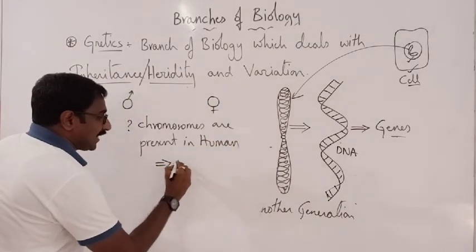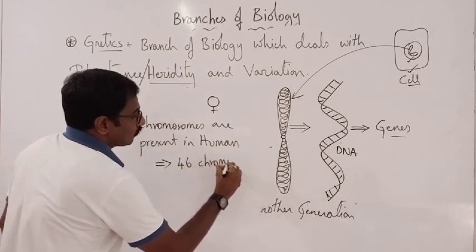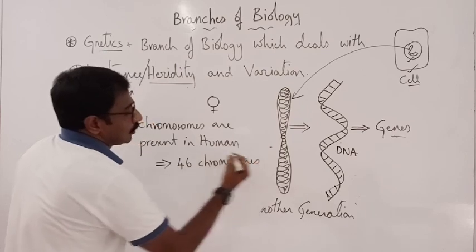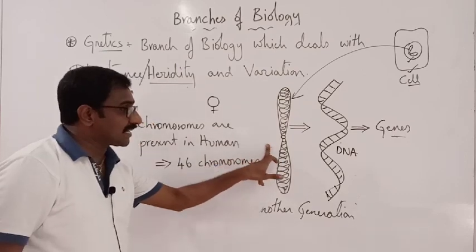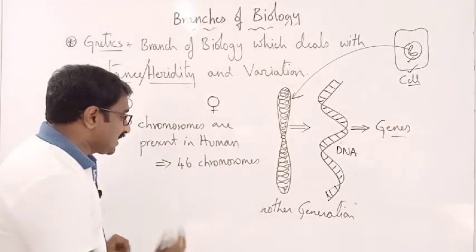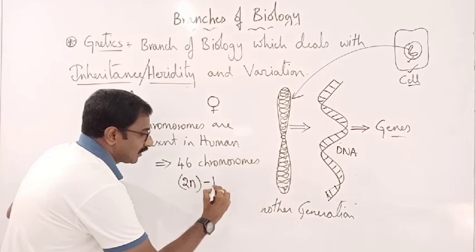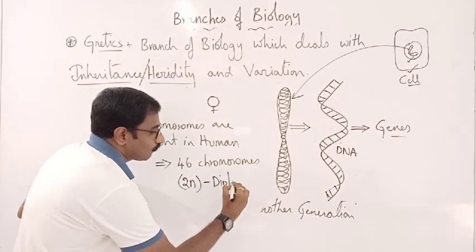The answer is 46 chromosomes. 46 rod-shaped structures called chromosomes are there, which is also called 2n, meaning diploid.